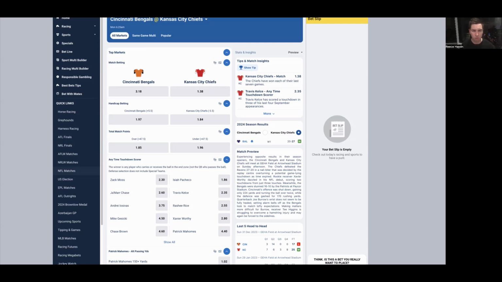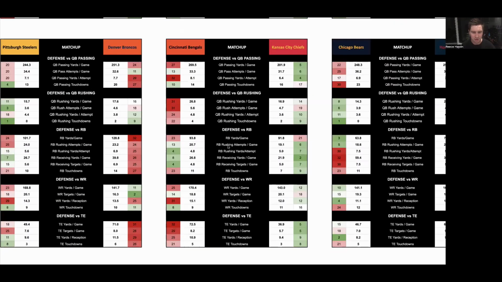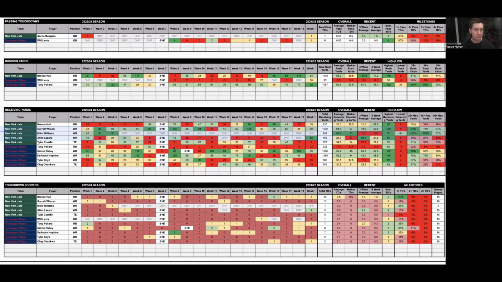Joe Burrow really didn't have a good game. There's obviously reports, whether he's playing injured with a wrist injury. Either way, they're going to have to play a hell of a lot better to be beating Kansas City. Also, with the Chiefs here, Cincinnati are the worst pass defense against tight ends. You see the most yards per game, and also opponents do target that position a lot against them, but the yards per reception is ranked 25th in the league.